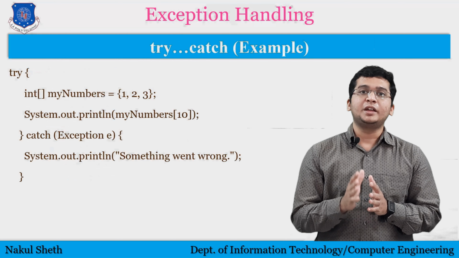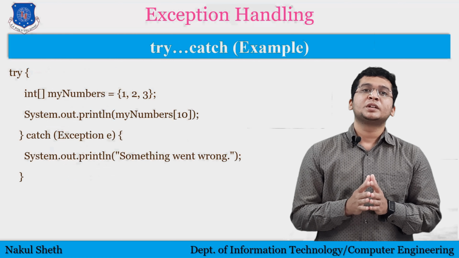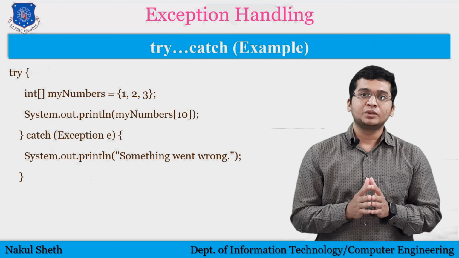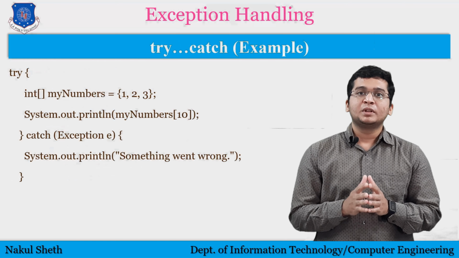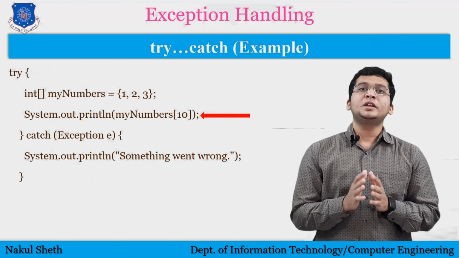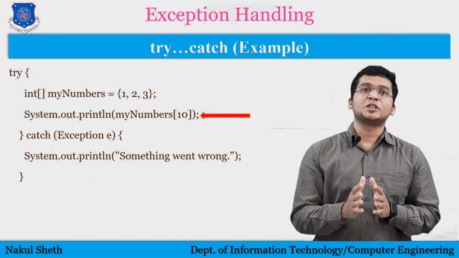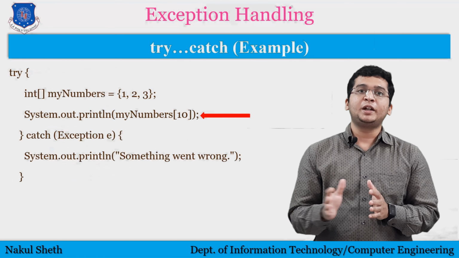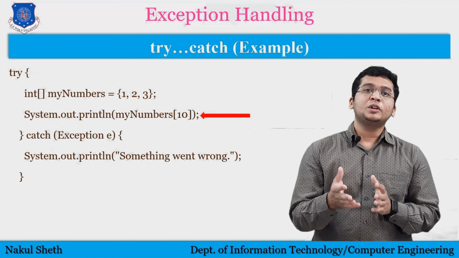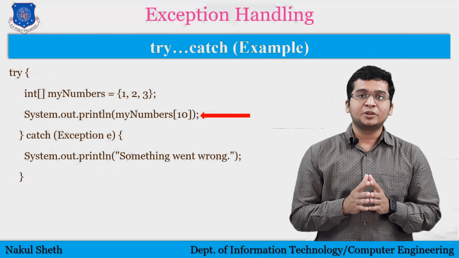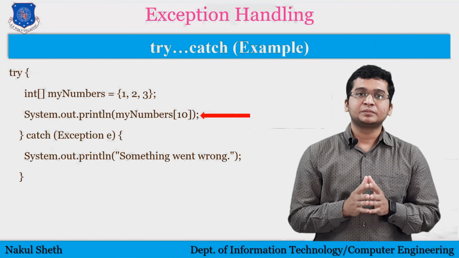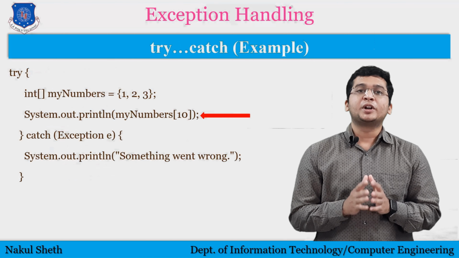I have created an array here which has only 3 elements, and in the line below I am trying to print the value of the 10th element. So at this time there is a chance of an exception occurring here. To handle that issue, I have to write in the catch block System.out.println and "something went wrong", which means if your compiler stops your program execution abnormally, then your catch block will prevent that abnormal execution. Okay? So this is it for try catch block.